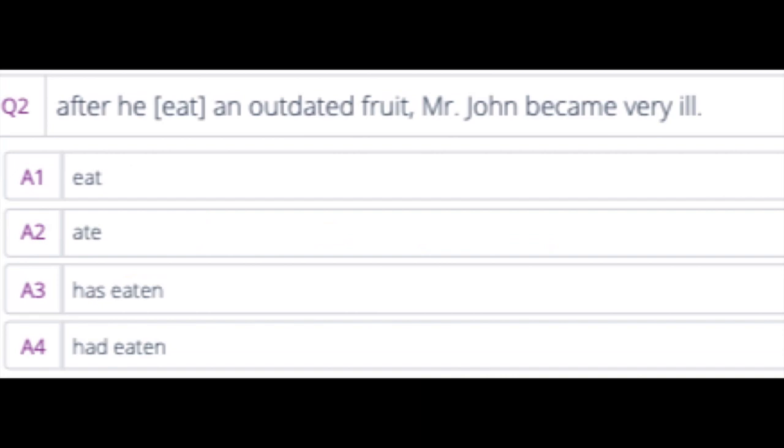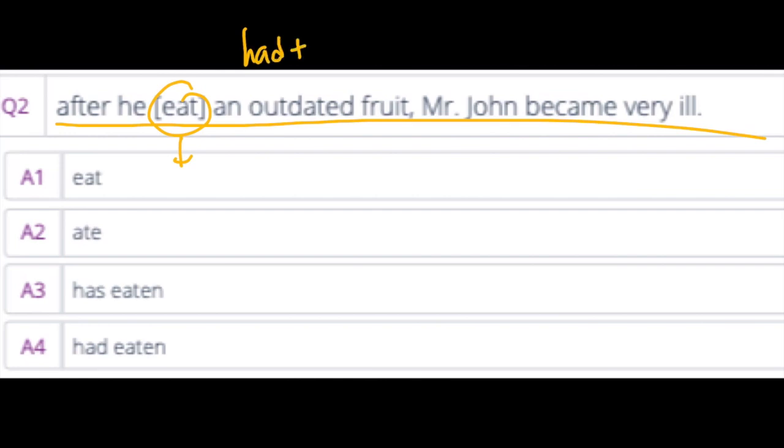Number two, let's read the sentence first. After he eats an outdated fruit, Mr. John became very ill. So we're still in the past, right? And we need to change this verb into a past perfect simple tense. So, as always, we need to add had, and we need to change this verb into past participle.